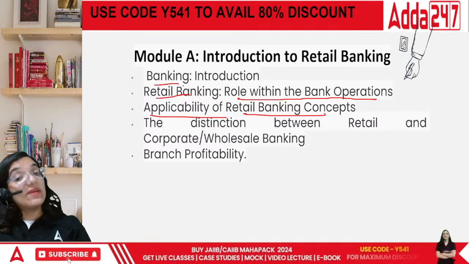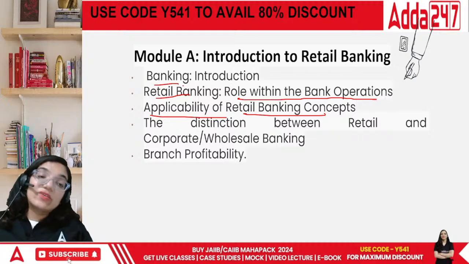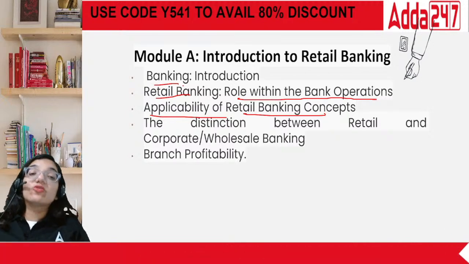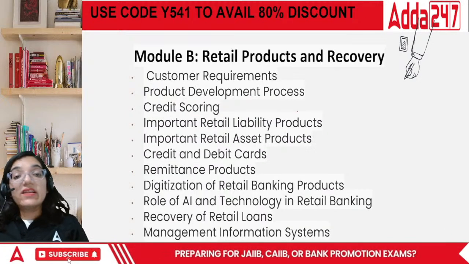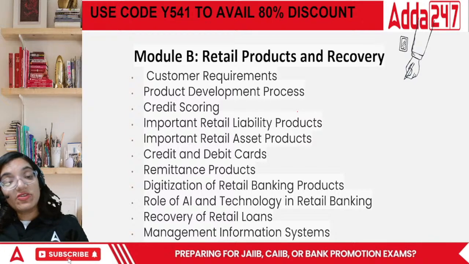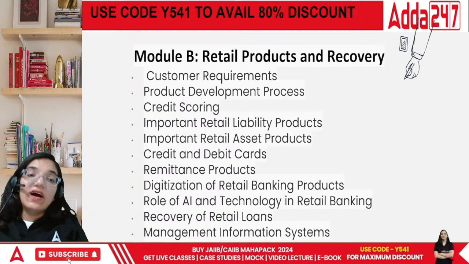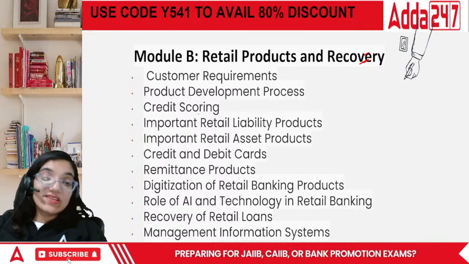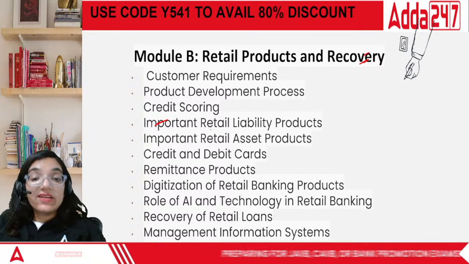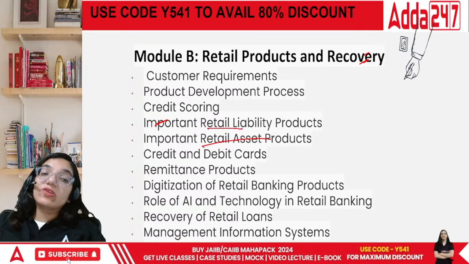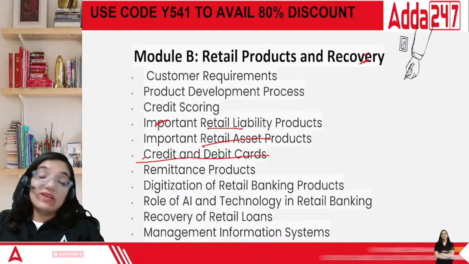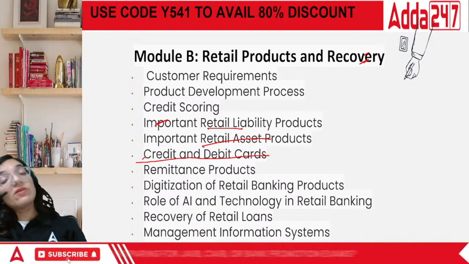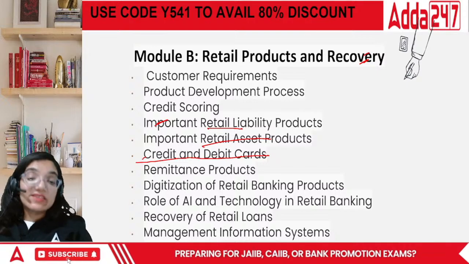So you understand the basics of retail banking, how it works, what the profitability is, then what the roles of these banks are. Then come the products that they're introducing. Again, many related things: what the customer requirements are, what credit scoring is. A part of your PPB is also there. Credit scoring is there now. Important retail liability products, asset products, debit card and credit card scoring part. Many of you would be knowing many things about it.